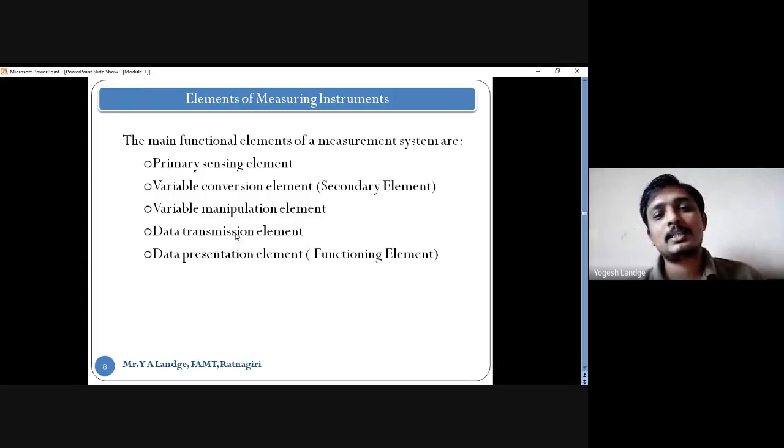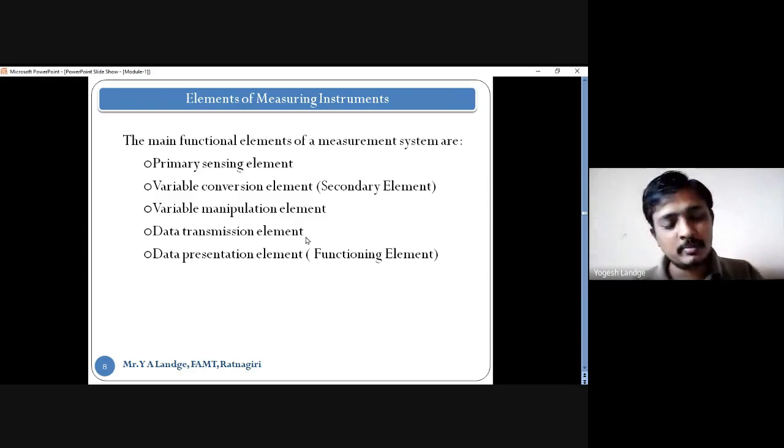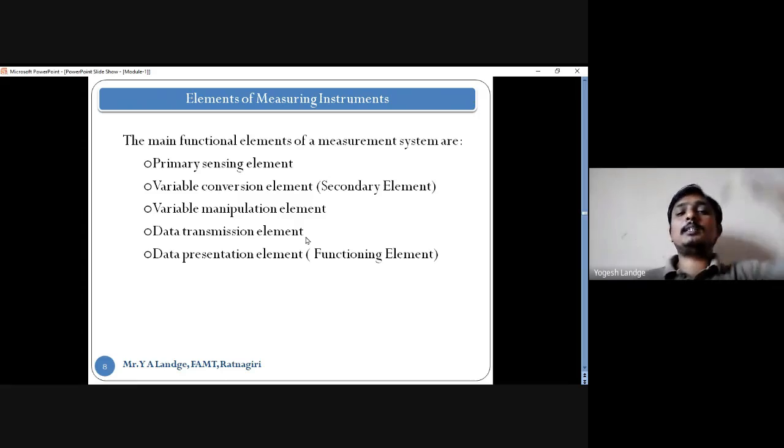Then the data transmission element. As I said, maybe your process is in a particular plant. There is a reactor placed there, and the signal you get is in a control room, because nowadays this is the automatic case. Automation of the industries takes place: the plant is on one side and the signal is received on another side.